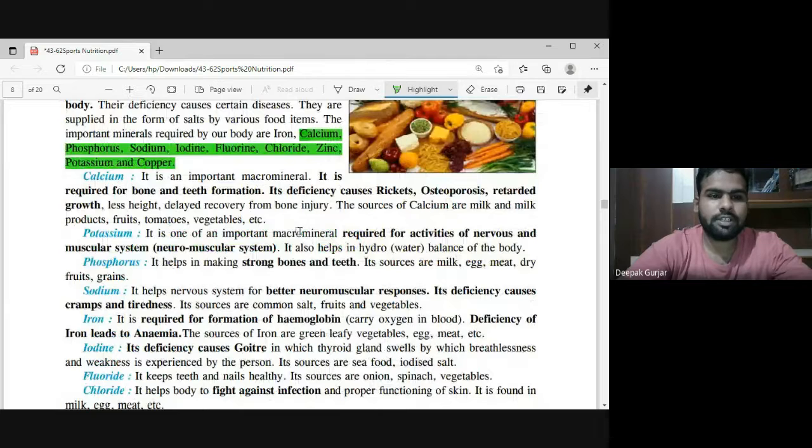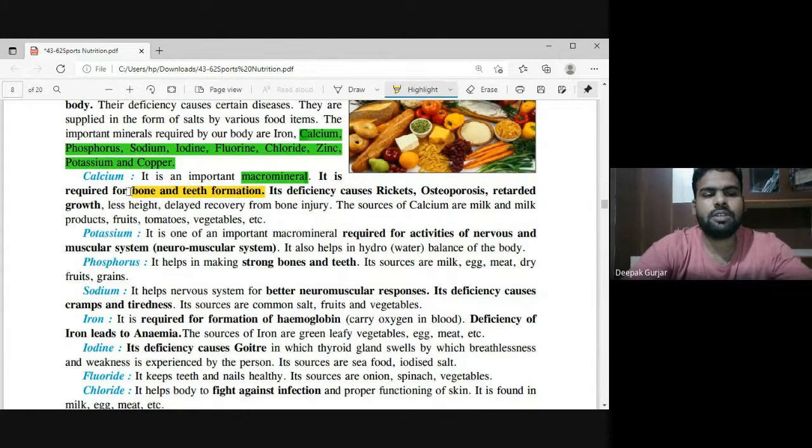First, calcium is a macro mineral. So which among the following is a macro mineral? Calcium is a macro mineral. This is the first point that will be asked. Now, why is calcium important? What is the necessity of calcium? It helps in bone and teeth formation.